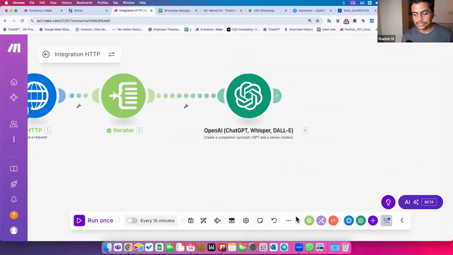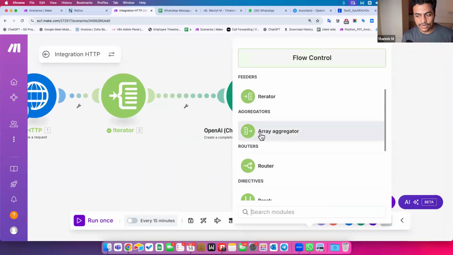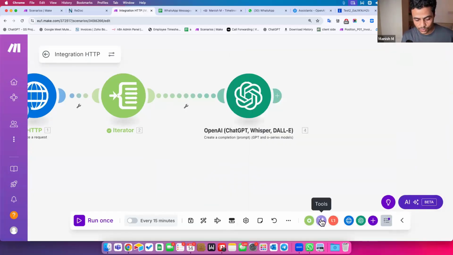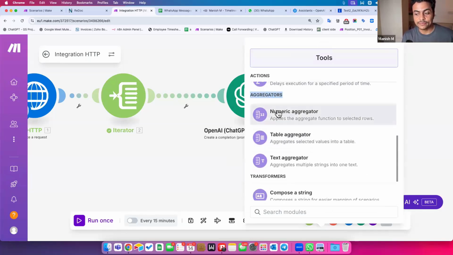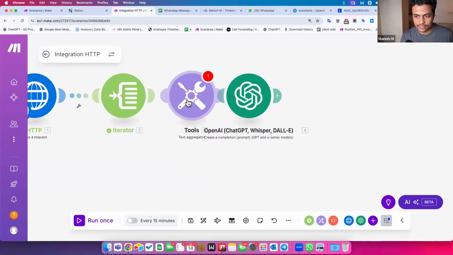For that purpose, I cannot use the array aggregator, because its output will be in array format again. So I can go to tools, and there is something magical available. If you go to the bottom, there are aggregators, with multiple types: numeric, table, and text aggregator. I'm going to put a text aggregator in the middle of this automation between these two modules, and aggregate the text from all these chats. The output will also be in text format itself, which can be consumed by OpenAI.